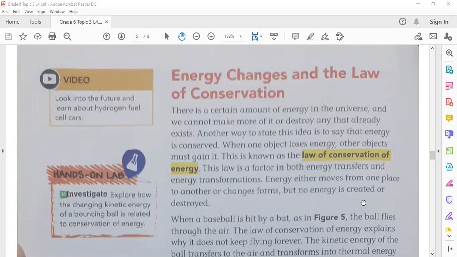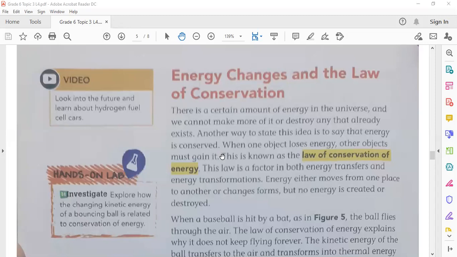This is the last class in this semester, in the first semester. As we mentioned yesterday, energy is conserved according to the law of conservation of energy. This principle states that energy is never created or destroyed, but can only change from one form to another. Like the law of conservation of matter, matter is never created or destroyed, the same thing for energy. Never created or destroyed. What does this mean?